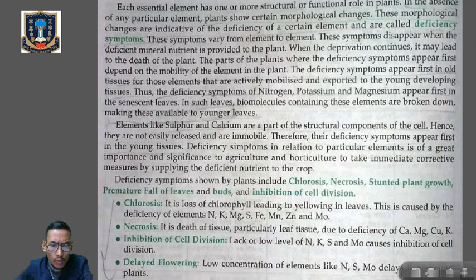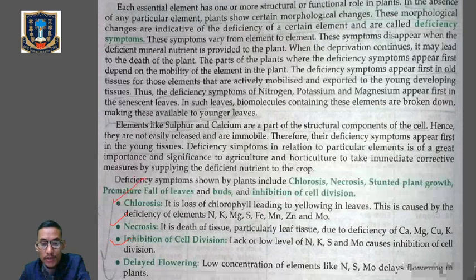First one is chlorosis, loss of chlorophyll leading to yellowing of leaf, which is caused by deficiency of elements like nitrogen, potassium, manganese, sulfur, iron, zinc, and molybdenum. Then necrosis is the death of the tissues or cells, particularly leaf tissues, due to deficiency of calcium, magnesium, copper, and potassium. Then we have inhibition of cell division, where there will be no cell division due to lack or low level of nitrogen, potassium, sulfur, and also molybdenum. Then there will be delayed flowering, which is caused by low concentration of elements like nitrogen, sulfur, and molybdenum.